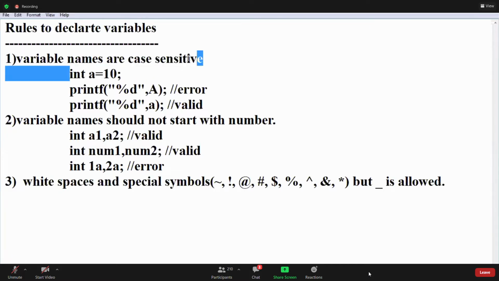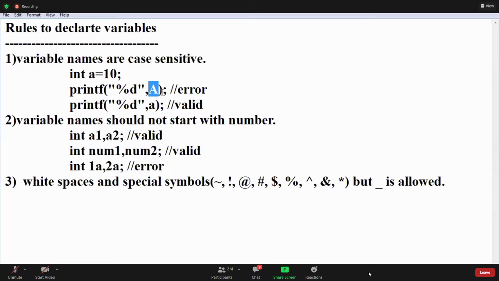First rule is variable names are case sensitive. Either you can write capital or small. If I declare a lowercase variable, in the entire program you have to use the lowercase variable only. If I declare a capital variable, we can write capital variables also. But normally in variable declaration, we use lowercase only.